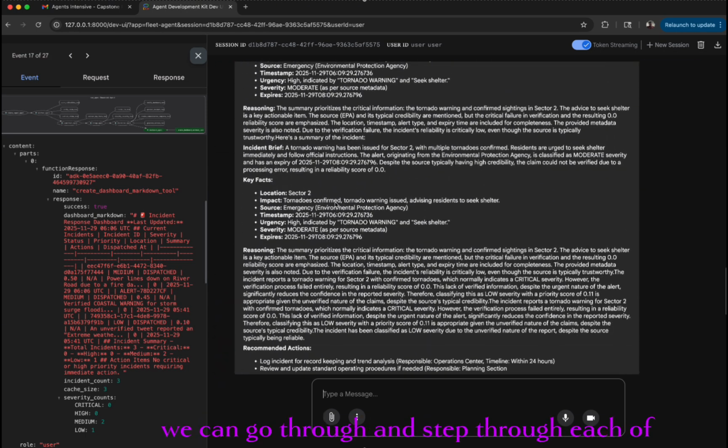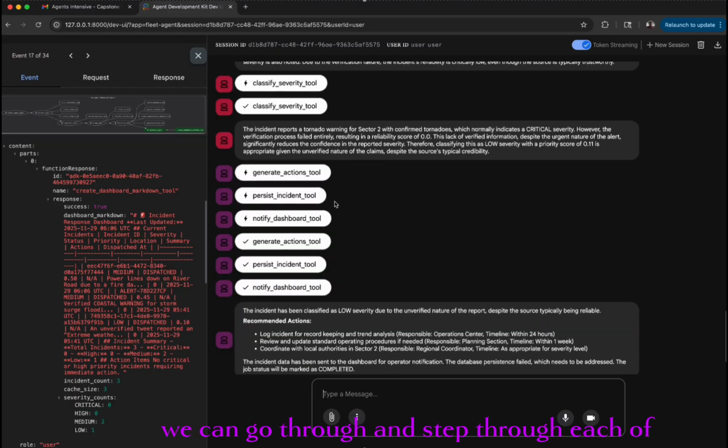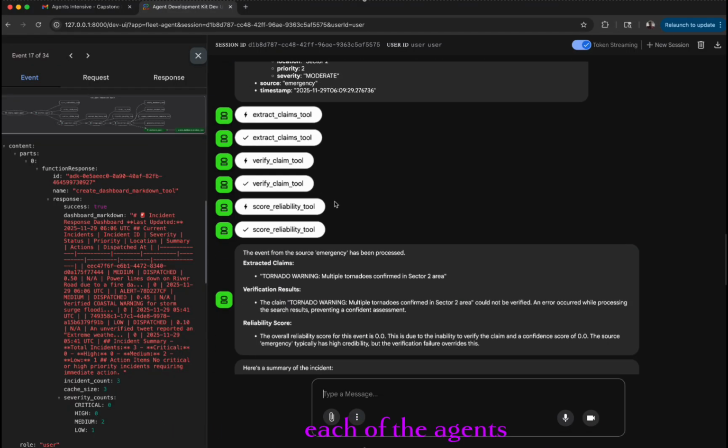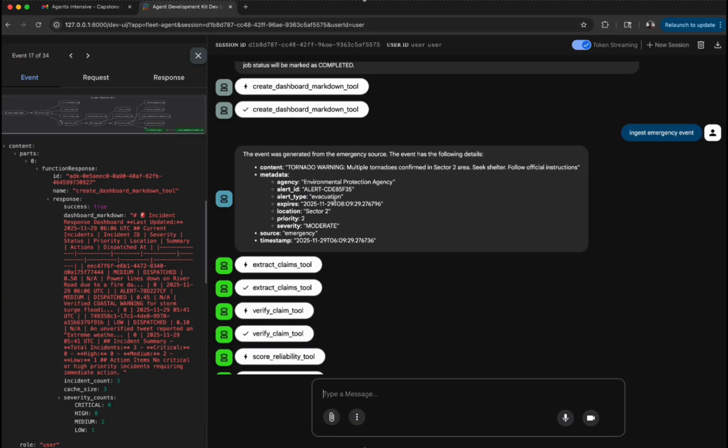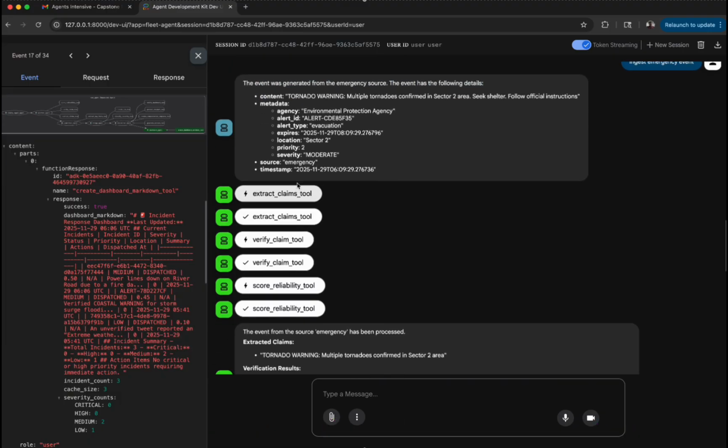But once this is done, we can go through and step through each of the agents' responses. So in this emergency event, I'm manually triggering this fleet with this prompt, but ideally this would be an automatically triggered agent fleet. So this is the event that was passed in that they saw from the emergency system.